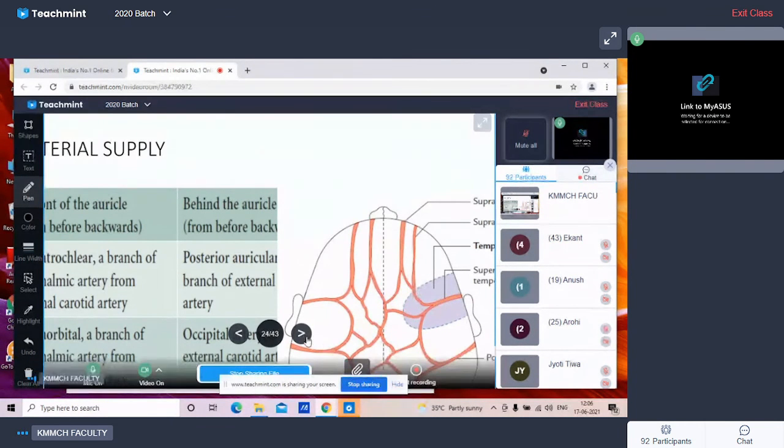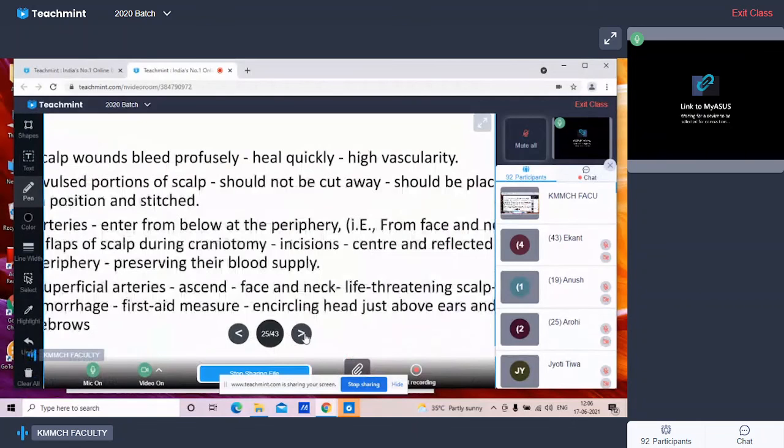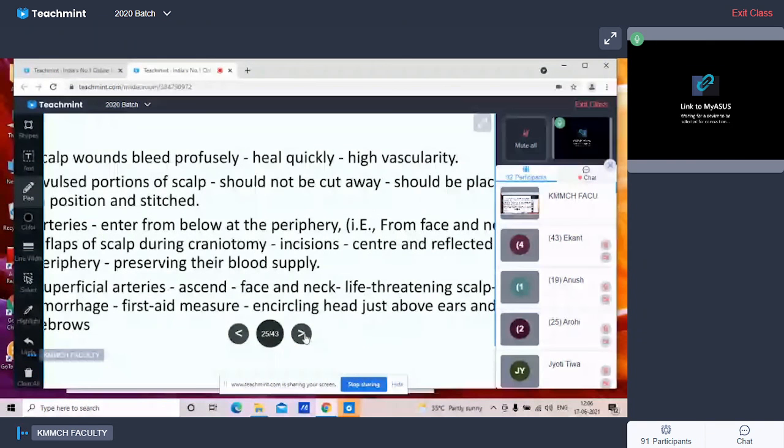Now what is the clinical importance of the blood supply of the scalp? As you know, scalp wounds bleed profusely. They bleed profusely, but they also heal quickly because of the high vascularity of the scalp. Another condition is that the avulsed portion of the scalp should not be cut away. It is pasted over the scalp and stitched or kept in position with stitches. So it will heal well. That's why we say that the avulsed portion of the scalp is not cut.